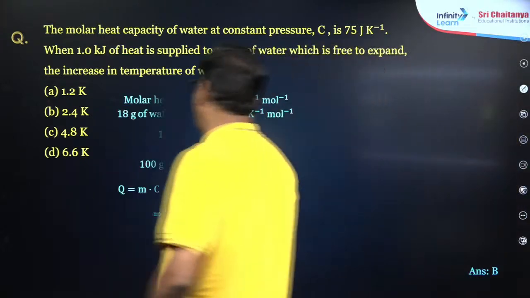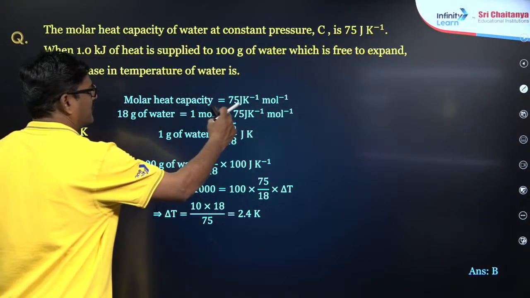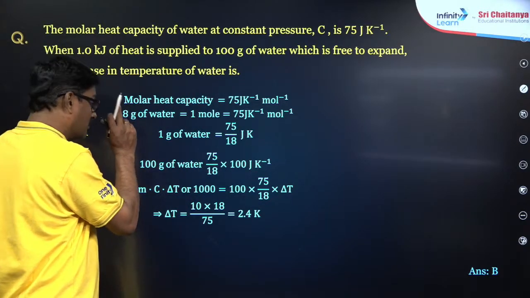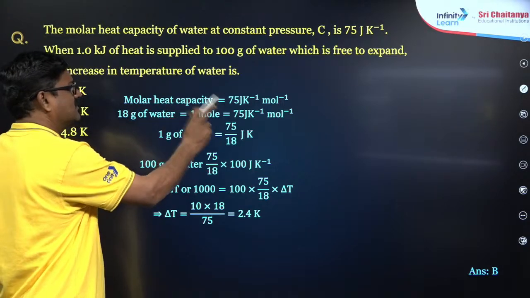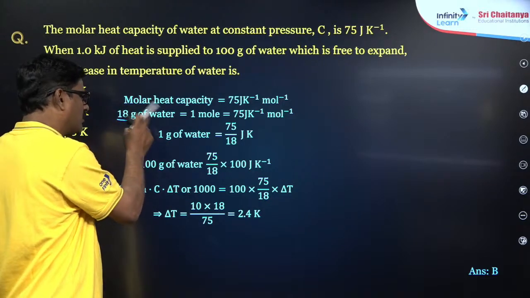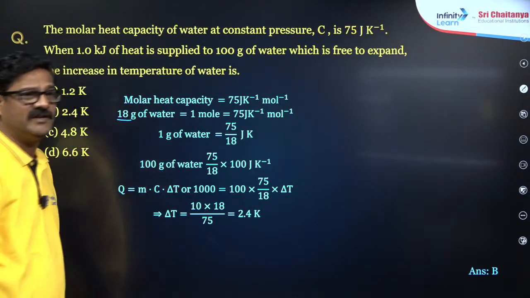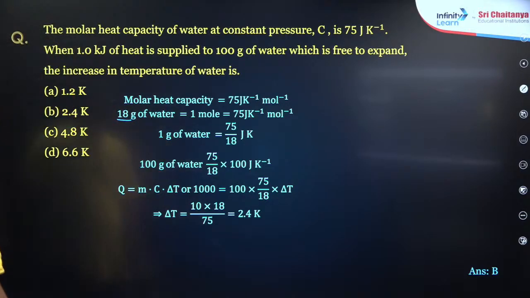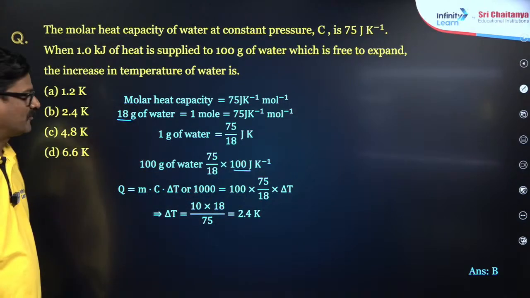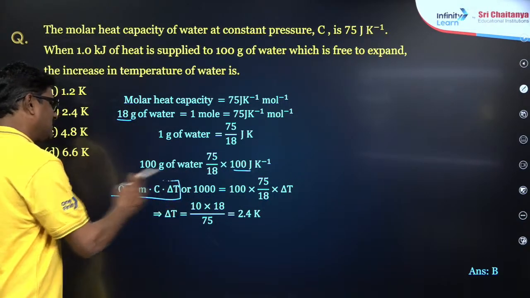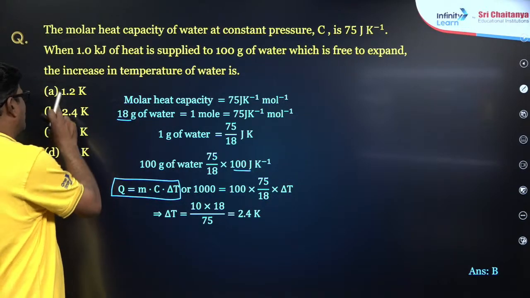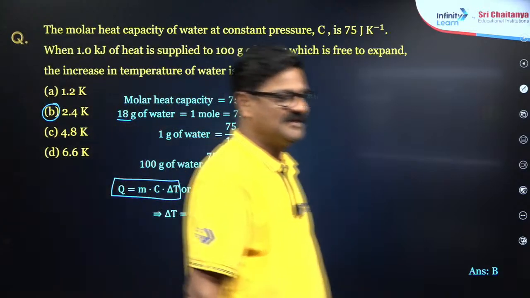Yes, it is B. 2.4, when the molar heat capacity is 75 joule Kelvin inverse mole inverse and 18 gram of water. So for 1 mole of water, that means 18 gram of water, it is 75 joule Kelvin inverse mole inverse. For 1 gram of water, it has to be divided by 18. And for 100 grams of water, you multiply with 100. And Q is equal to m C delta T. Your formula is correct, Hemant. Plug in the values, you are going to get 2.4 Kelvin. Any doubt?